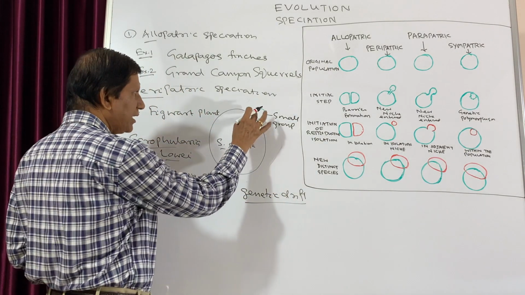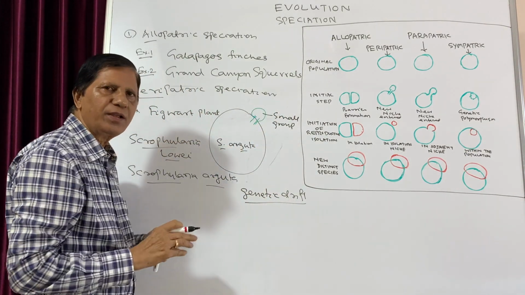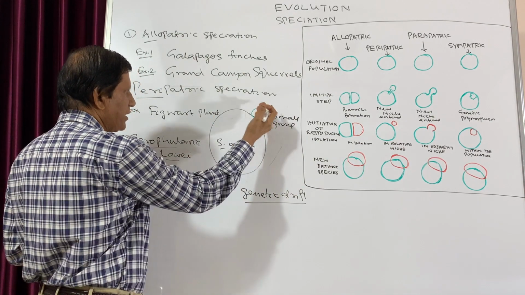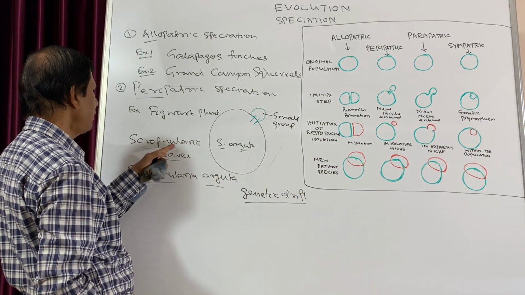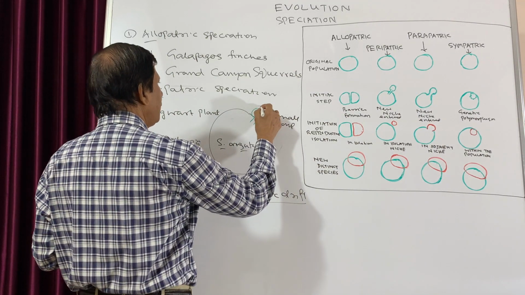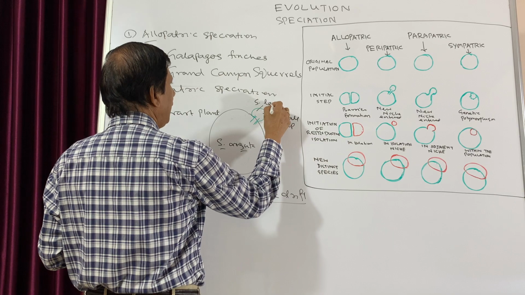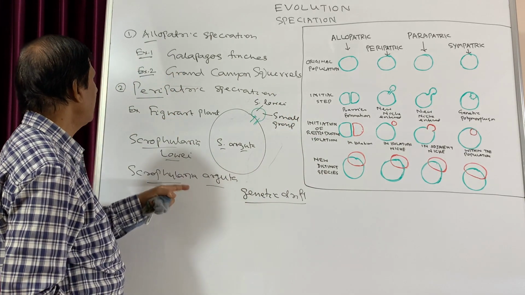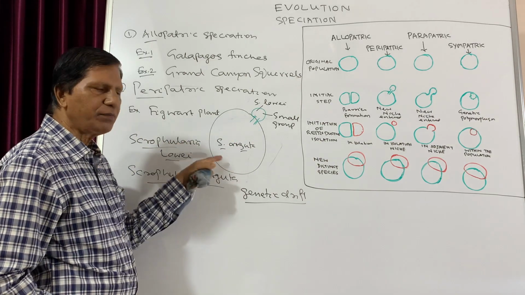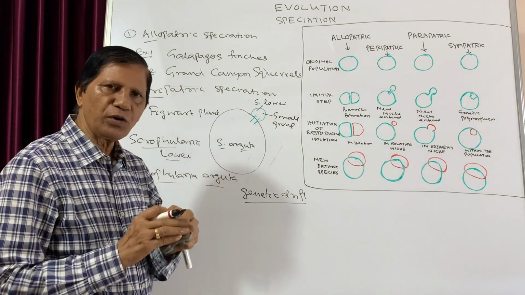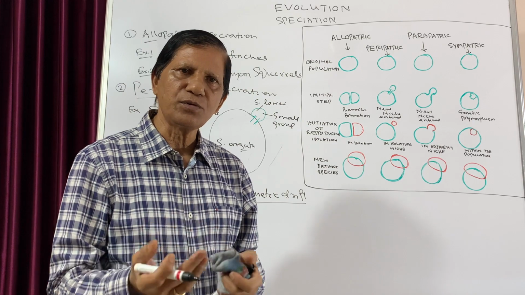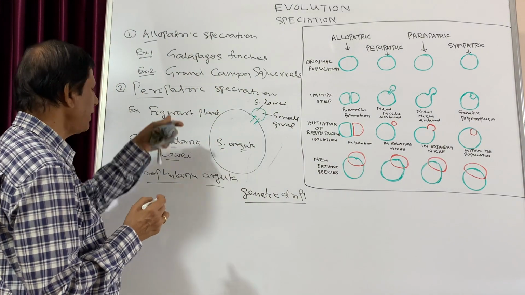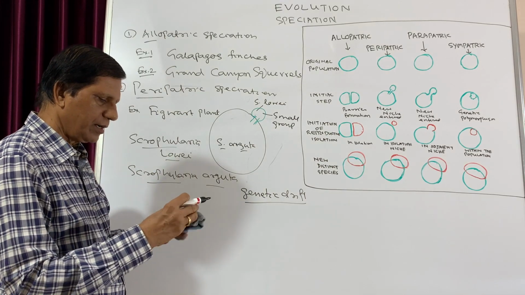So when the genetic drift acted on this small group, after some years a new species developed, and that became Scrofularia loei. So this is one case where from the periphery of one geographical area a small group is isolated, and that is known as peripatric speciation. From this word peri, you can easily remember that it is from the periphery.